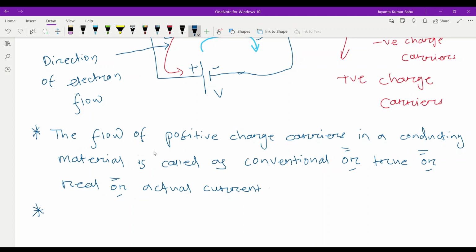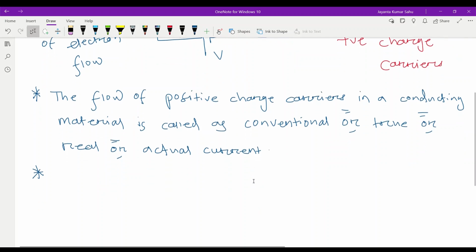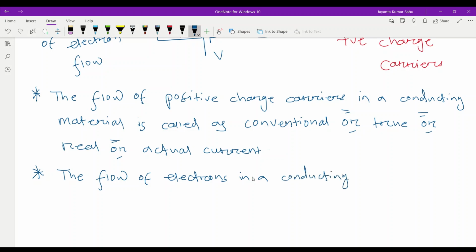Second point: the flow of electrons in a conducting material is called electronic current.